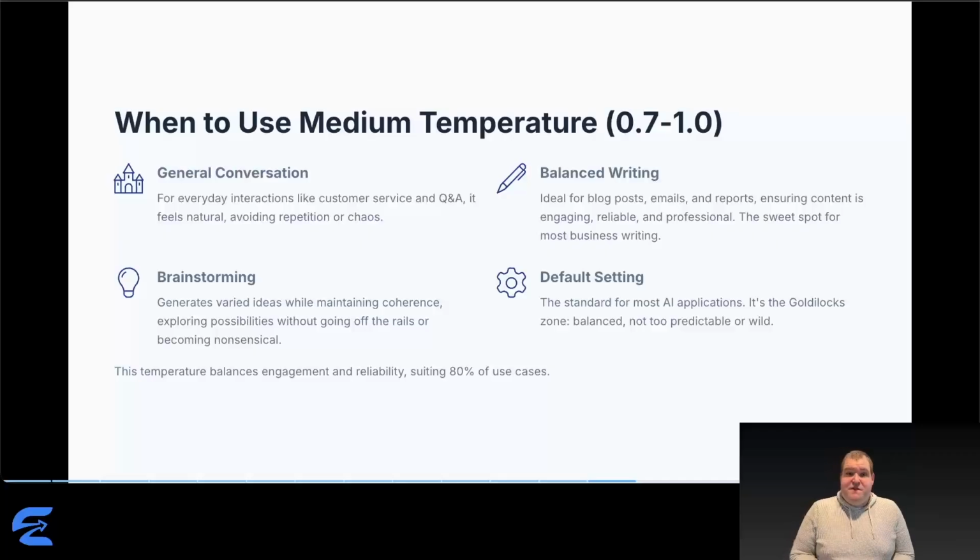Use medium temperature for most everyday tasks. General conversation, business writing, blog posts, emails, content that needs to be engaging but reliable. Brainstorming where you want variety without chaos. This is the balanced default that works for about 80% of use cases.